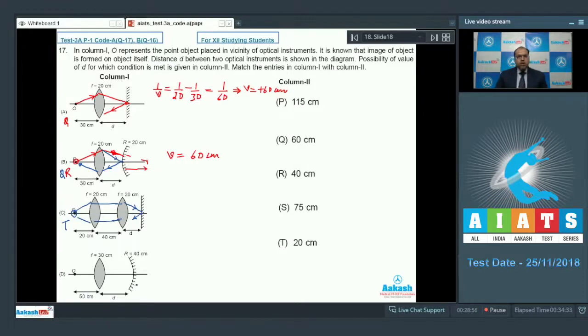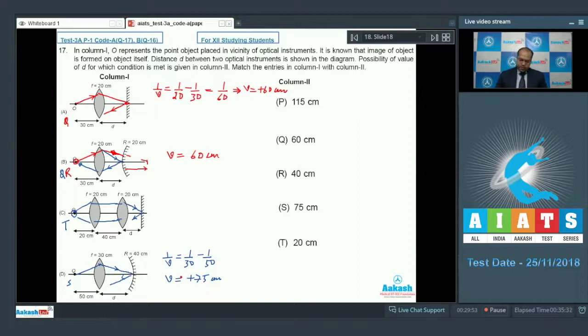So in entry D, the object is kept at a distance of 50 cm from the converging lens of focal length 30 cm. So if I calculate the image distance, it comes out to be 1 by 30 minus 1 by 50. So on solving, the value of V comes out to be plus 75 centimeter. Now there are two possibilities. First possibility is that after refraction from the converging lens, these rays intersect the concave mirror at this position and then get reflected. So in that case, the value of D must be 75. So the correct matching will be S.